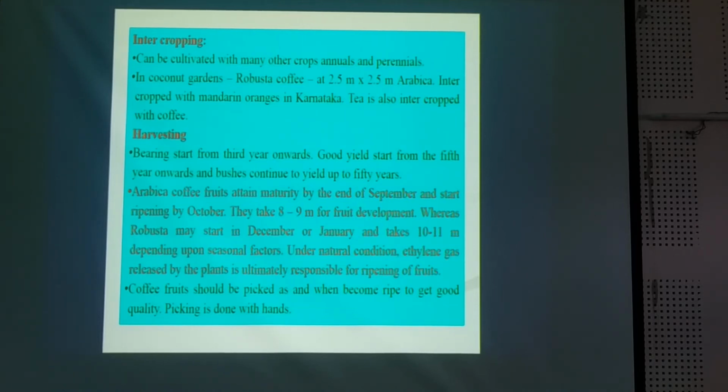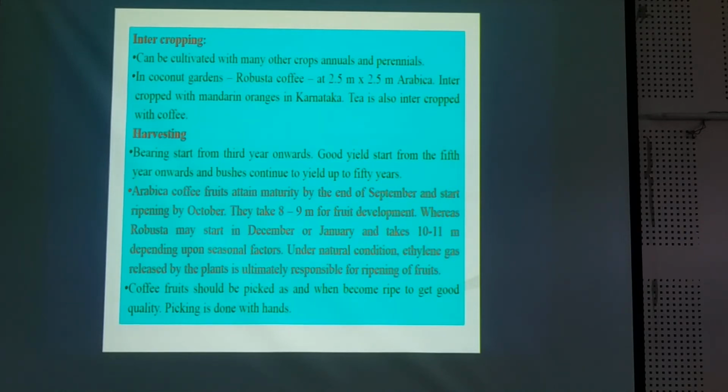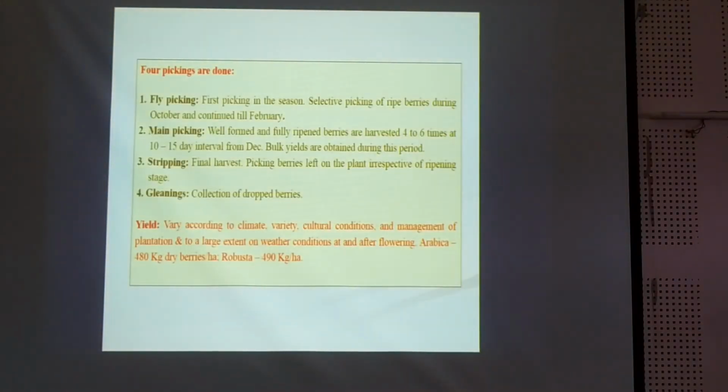For the harvesting, bearing starts from the 3rd year onwards. Good yield starts from the 5th year onwards, and bushes continue to yield up to 50 years of age. So the coffee fruit should be picked as and when it becomes ripe. To get good quality, picking is done with hands. Manual picking is recommended. 4 pickings are done in this crop: fly picking, main picking, stripping, and gleaning. In the fly picking, the first picking in the season, selective picking of the ripe berries is done during October and continues till February.